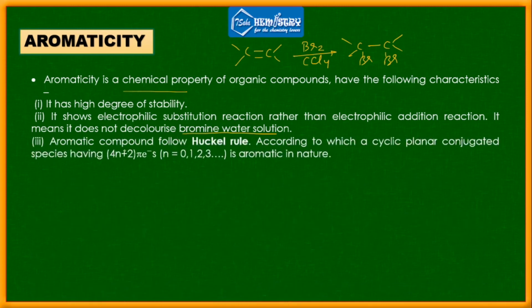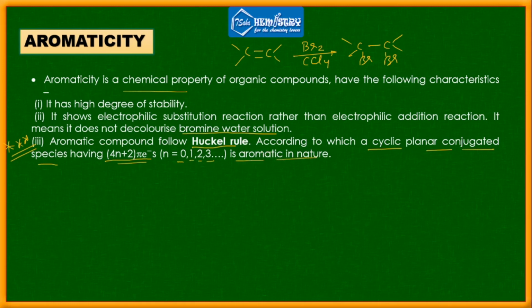Number three, an aromatic compound must follow Huckel's rule. This is a very important point. You have to know this concept, because all aromatic compounds must follow Huckel's rule. And what does the rule say? According to it, a cyclic planar conjugated species having 4n plus 2 pi electrons, mind it, where n can be 0, 1, 2, 3 and so on, is aromatic in nature.